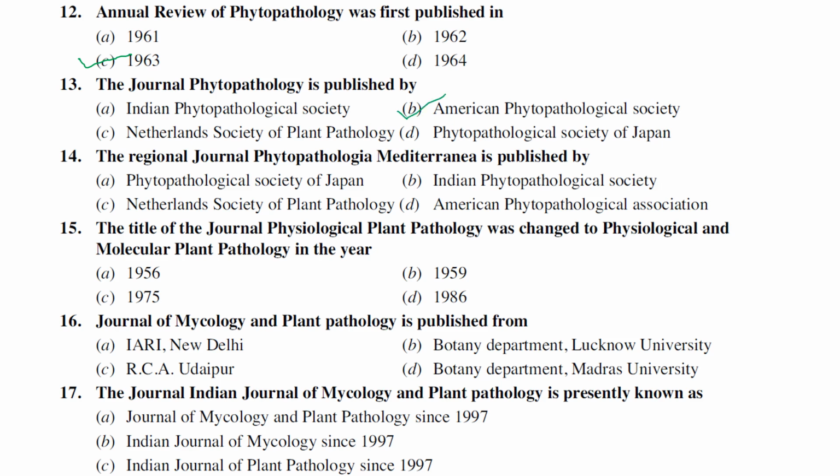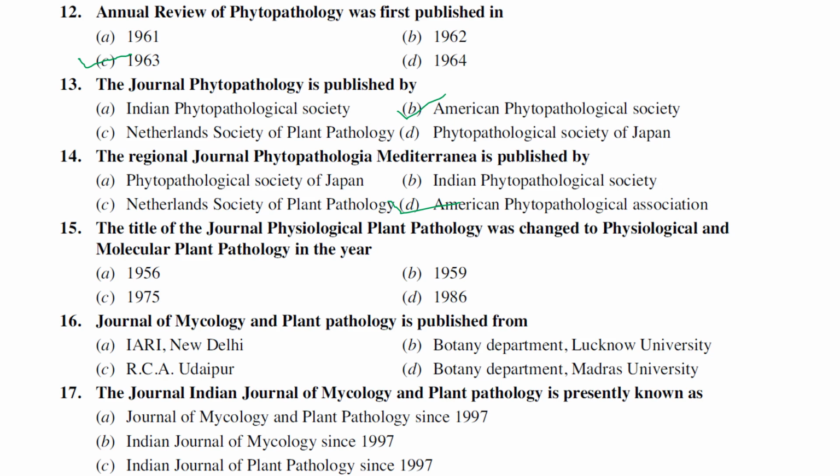If you see the previous slide, the second slide or maybe the third slide, I have mentioned the journal along with which society or which phytopathological society it is related to. The next one is the Regional Journal of Phytopathology, Mediterranean, which is published by, again the same, American Phytopathological Society or Association. And the next is the title of the journal Physiological Plant Pathology, which was changed to Physiological and Molecular Plant Pathology in the year